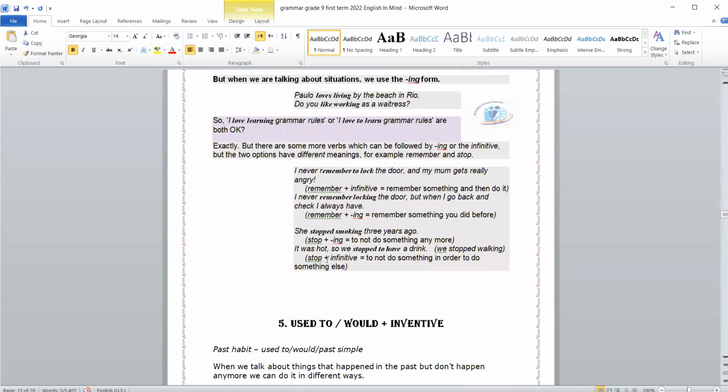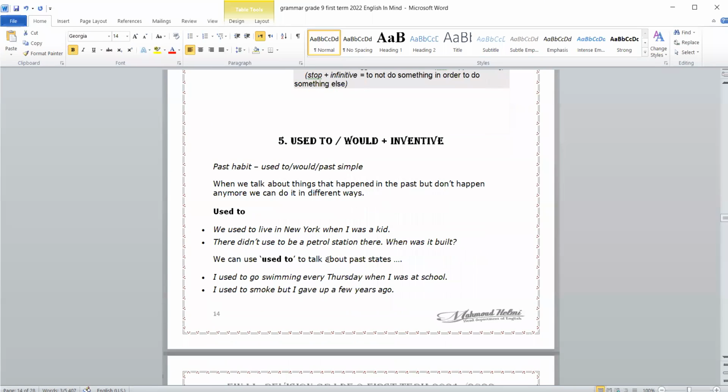Now here is used to and would. We said that used to and would, both of them are used to express a habit in the past. Used to: we used to live in New York when I was a kid. The negative: they didn't used to be a petrol.